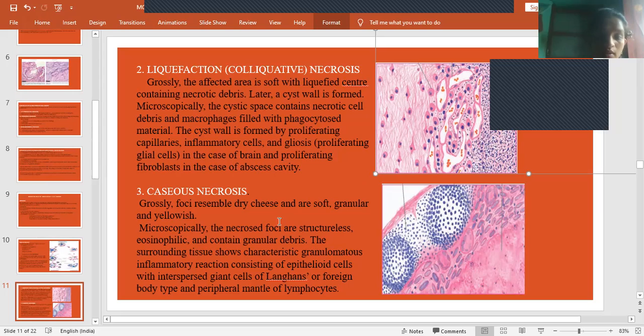Caseous necrosis, they appear like dry cheese and are soft, granular and yellowish. So they appear like dry cheese in this way. The cells which are damaged will not have any proper structure, they are eosinophilic, and they contain granular debris. So it contains epithelioid cells. So this is how they appear.